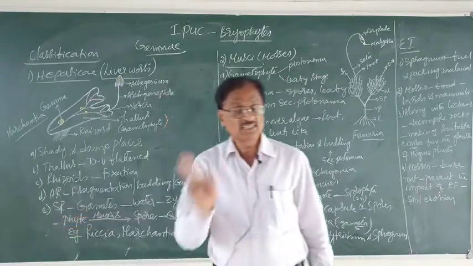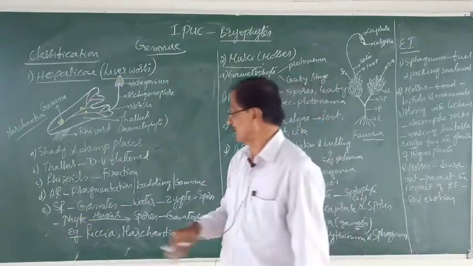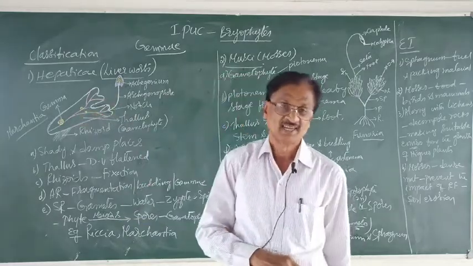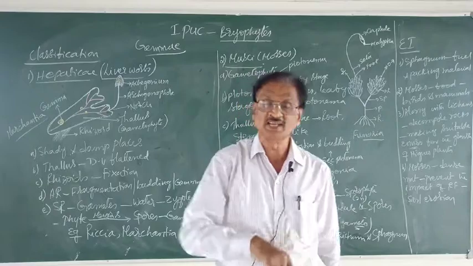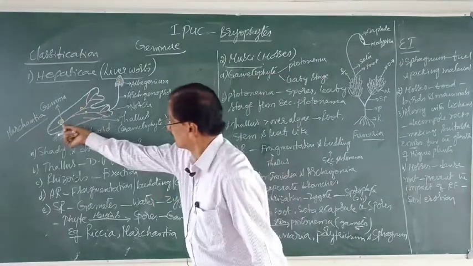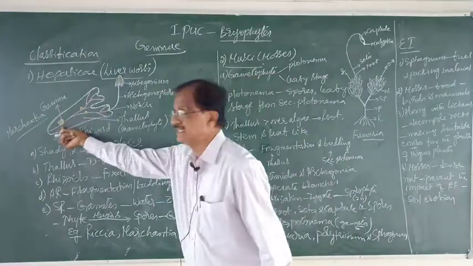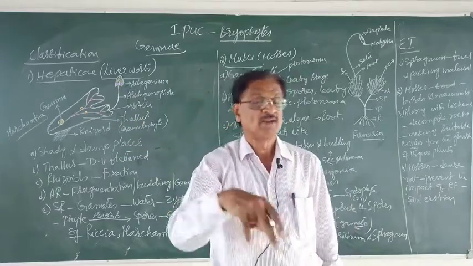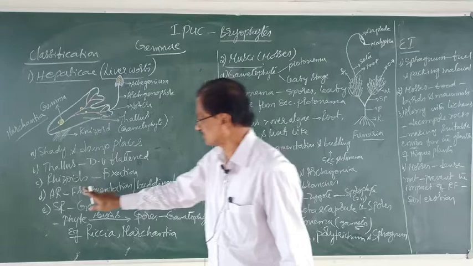Then, asexual reproduction occurs by fragmentation of what? The thallus, or by budding. The buds are formed in these gemmae. So these are the two methods of asexual reproduction.